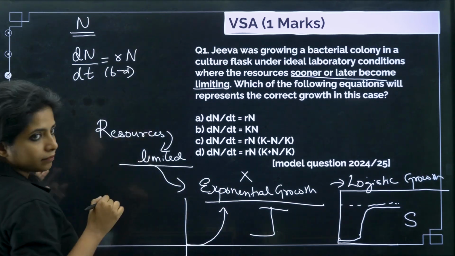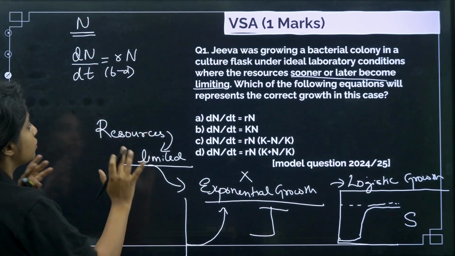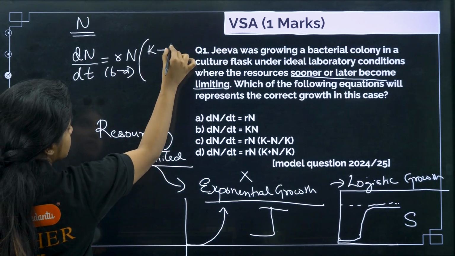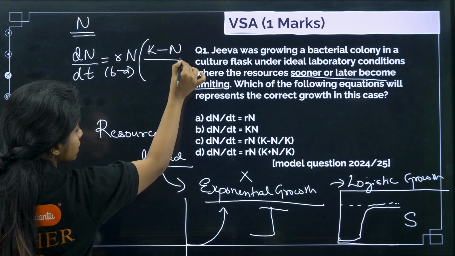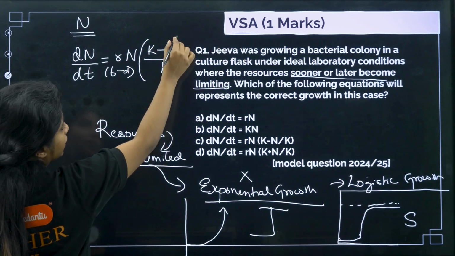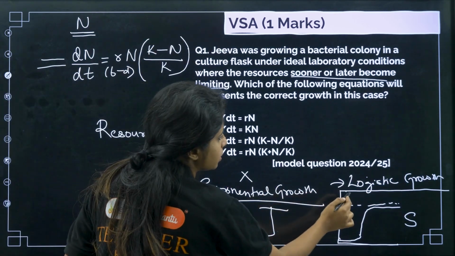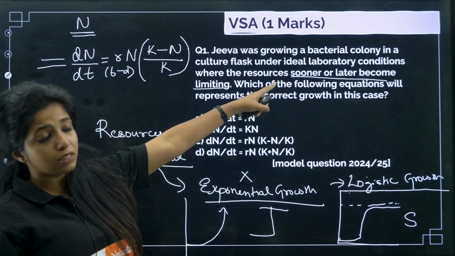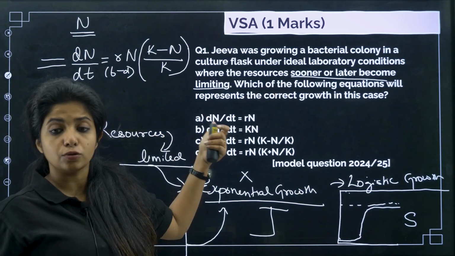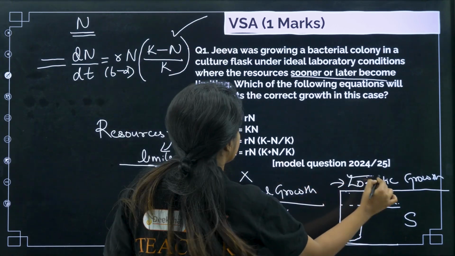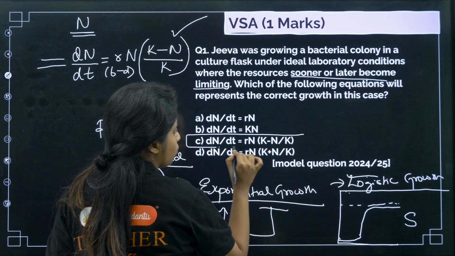Into N, that is the population size which was there before, into K minus N, that is the carrying capacity minus the population which was there, divided by the carrying capacity of the population. This denotes what? Logistic growth, my dear children. Since sooner or later the limiting resources will run out, obviously it will end. That means you're talking about this growth, which is shown by C.